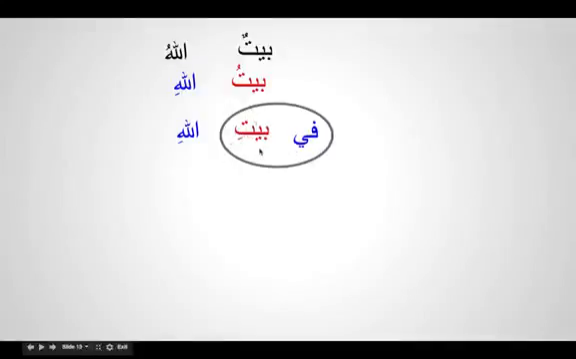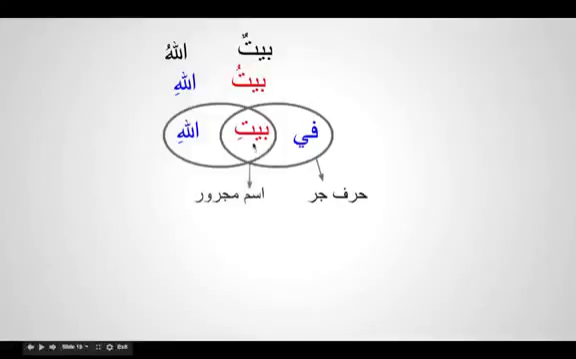And this word baiti now is in two relationships. It's got a relationship with harf jar, and it has also got a relationship with mudaf ilayhi. So it is playing a dual role. So how do we say? We say fi as a harf jar, baiti is an ism majroor, and wahuwa mudaf, at the same time it is also becoming a mudaf, and Allahi is the mudaf ilayhi, the final.